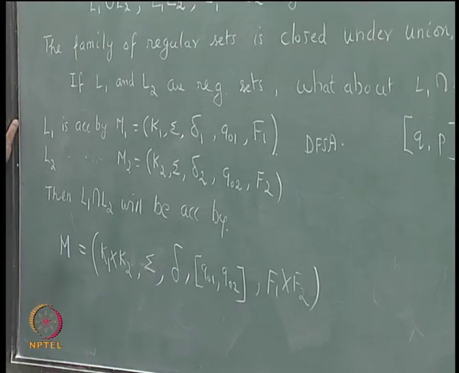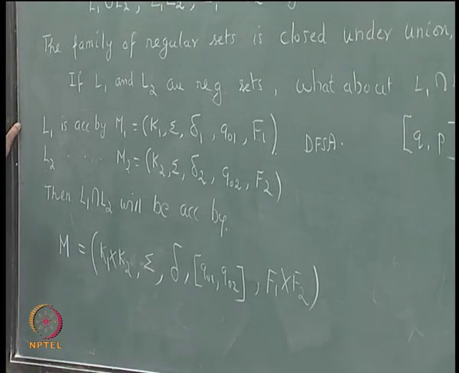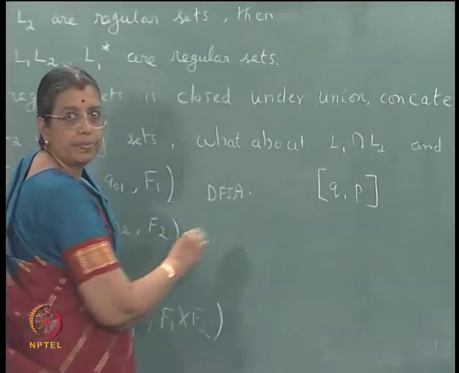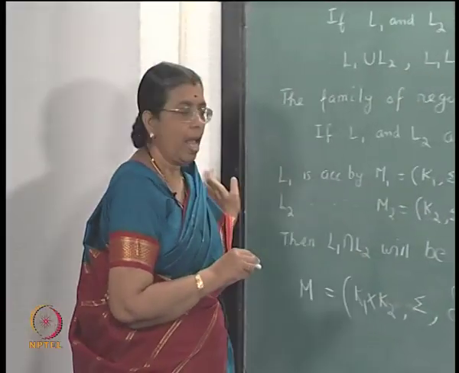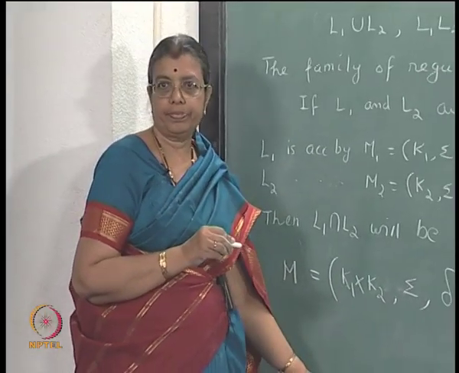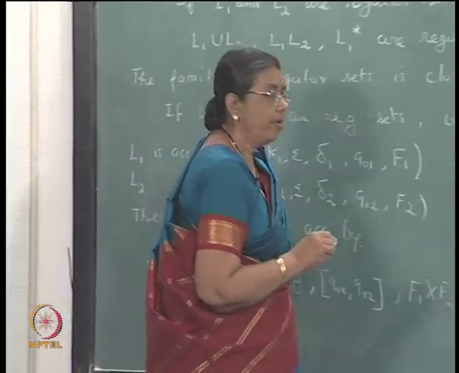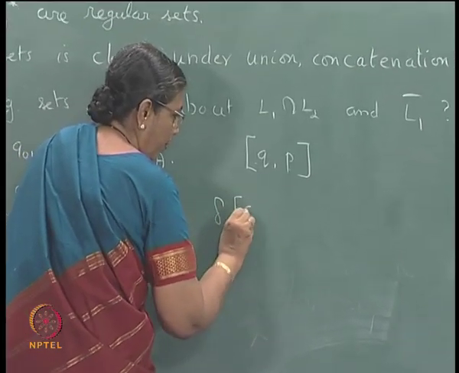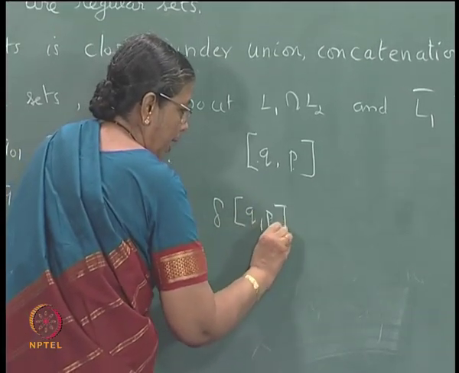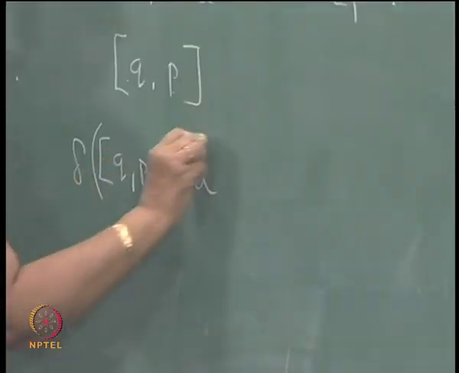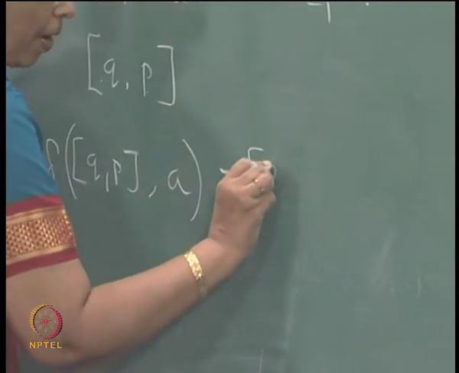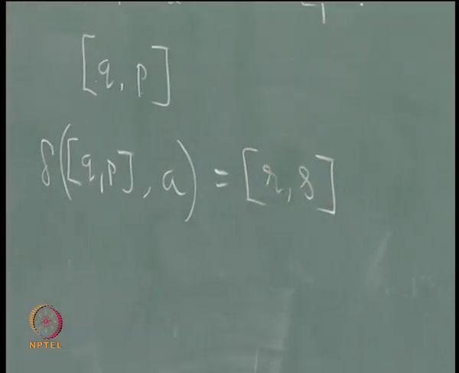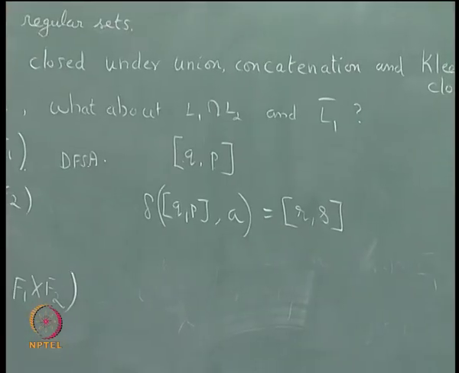So, each state will be represented something like this, and we have to define delta. Okay. How do you define delta? Delta of (Q, P) comma A equal to (R, S), where states are represented like this.